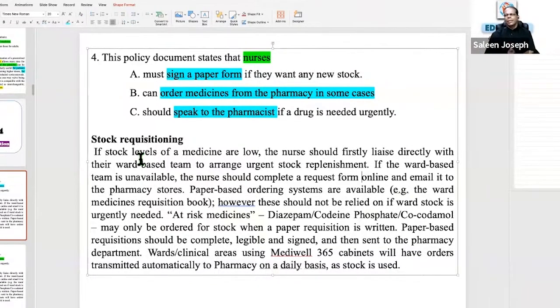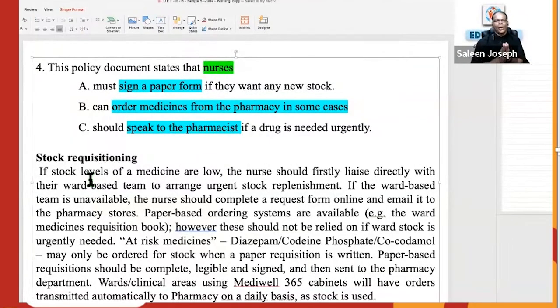If the ward-based team is unavailable, there is an exception. Normally, you are supposed to approach the ward-based team for medicine, not the pharmacy. But if the team is not available and you urgently need some medicine, the nurse should complete a request form online and email it to the pharmacy stores, which means order medicine from the pharmacy in some cases.